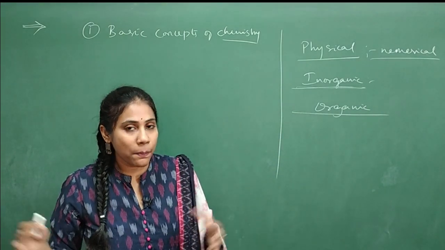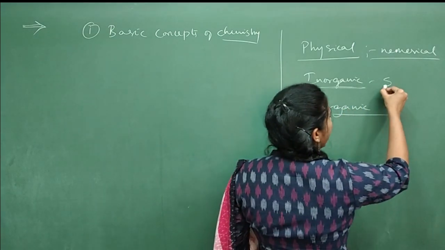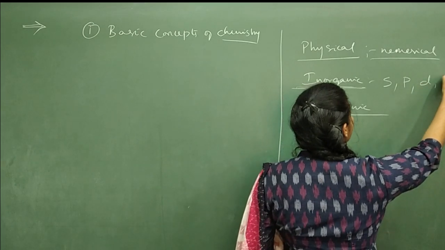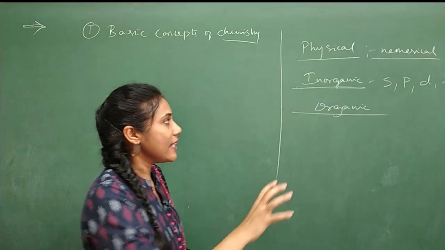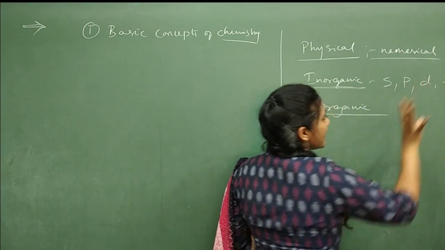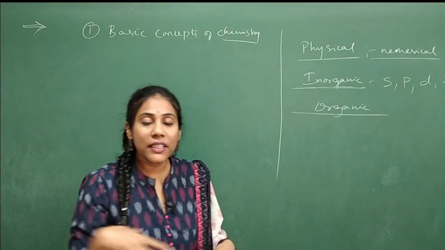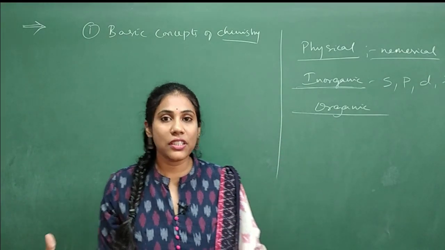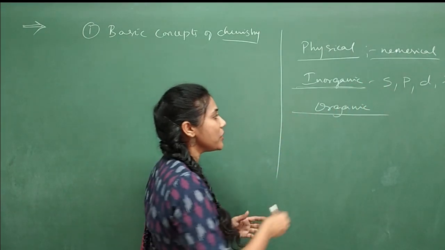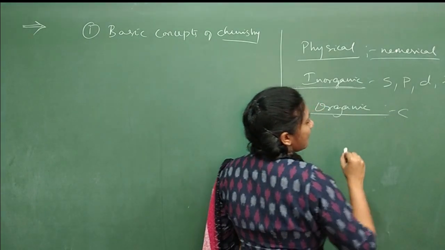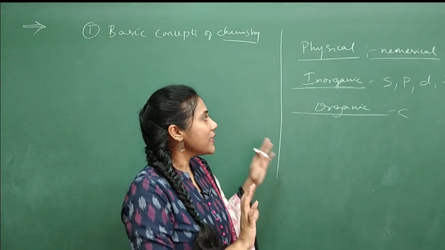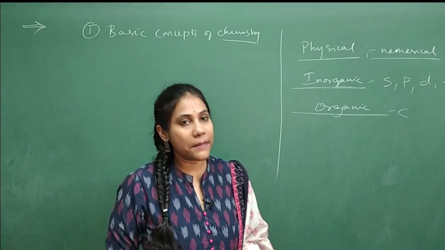You have an idea about the periodic table. The elements are divided into S block, P block, D block, and F block elements. You will study everything about the S block, P block, D block, and F block elements, their chemical reactions and preparations, under inorganic chemistry. Organic chemistry is all about carbon and its compounds. You will study lots of organic compounds. This is how the various things are studied in chemistry.